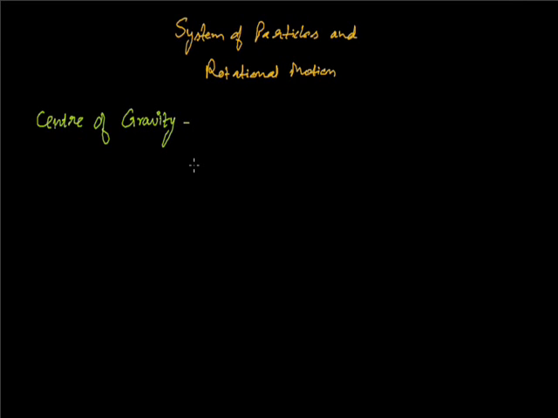In both experiments, whether we balance the cardboard at a point or a book on our fingertip, we have seen that there is a point on that book or cardboard where we can make it balanced. That point is the center of gravity of that book or the cardboard. Why is it so? Why is that point the center of gravity? Let us discuss this in detail.